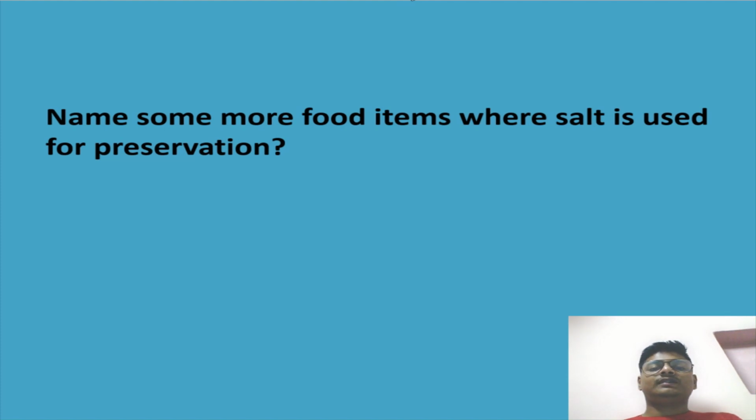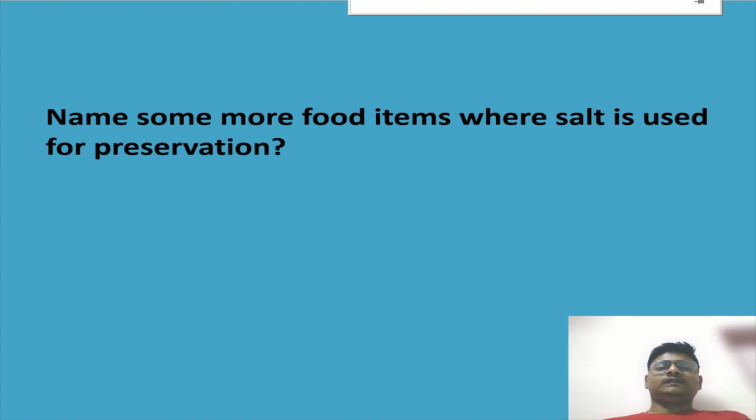Fish is kept in ice or salt to give it a longer shelf life, till the customer comes and buys that fish to eat. There are many things preserved with salt. We keep pickles also. And now after this, let me show you some pictures.